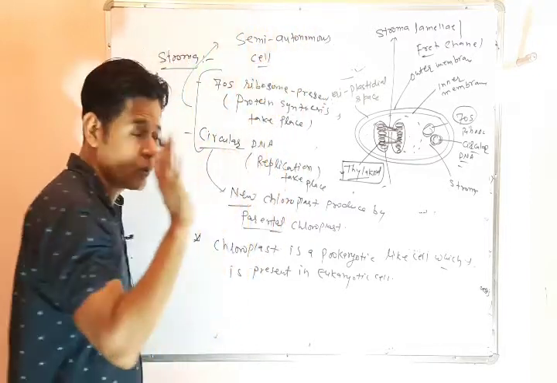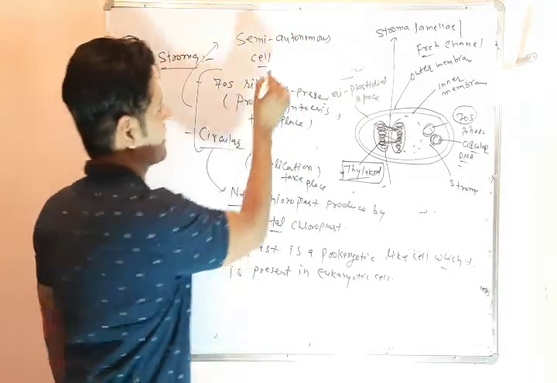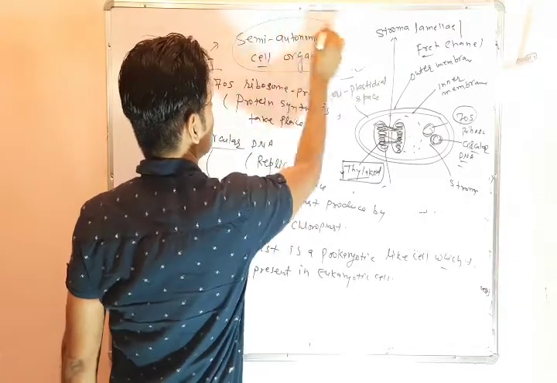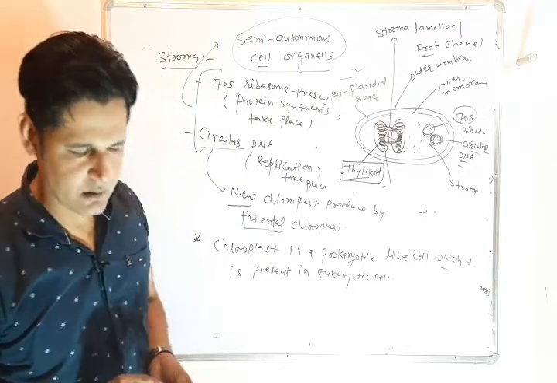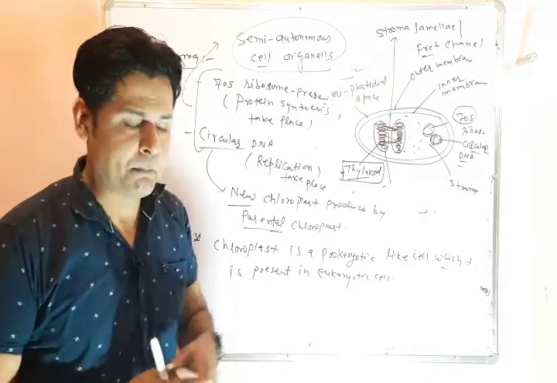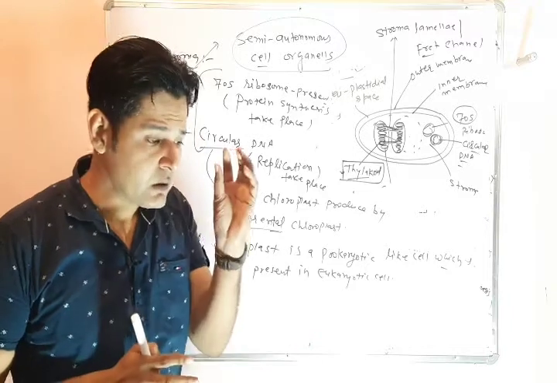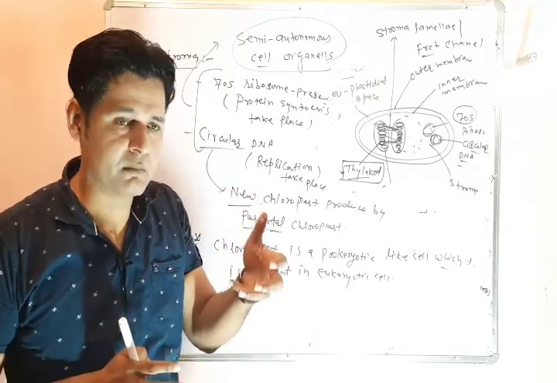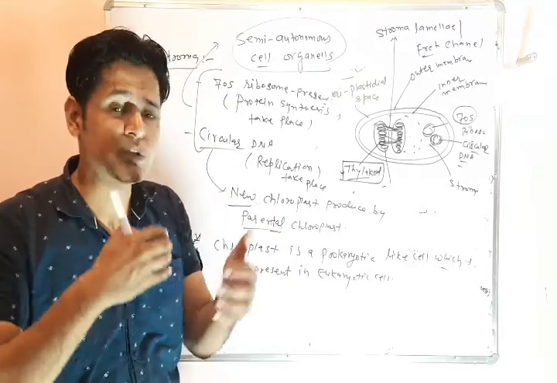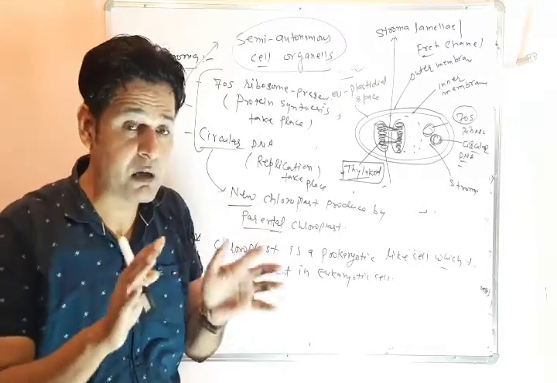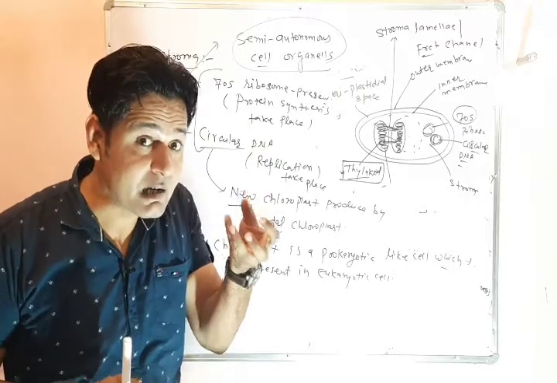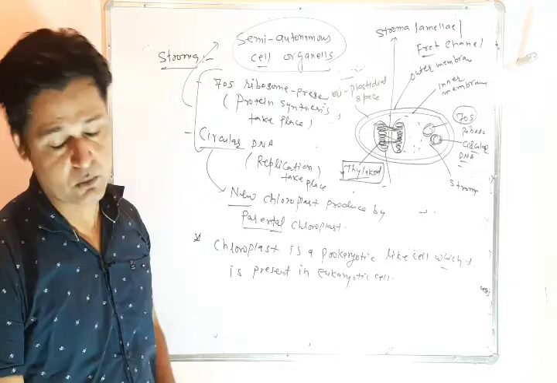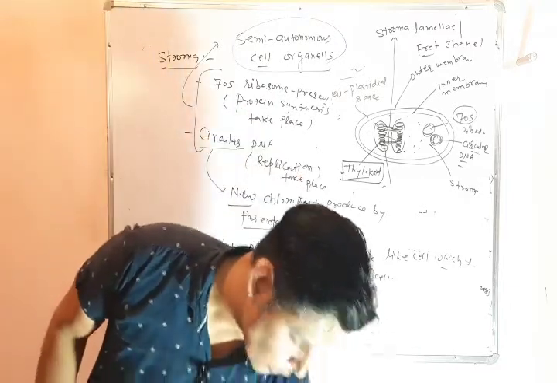Mitochondria is also a semi-autonomous cell organelle. Semi-autonomous cell organelles means these organelles are present in cells, but for their protein synthesis and for increasing their number, they do not depend on the cells, though they are living in cells. So these are the semi-autonomous cell organelles, mitochondria and chloroplast.